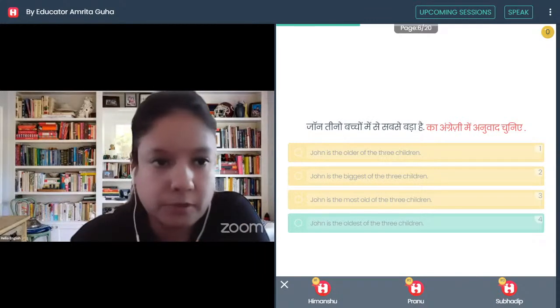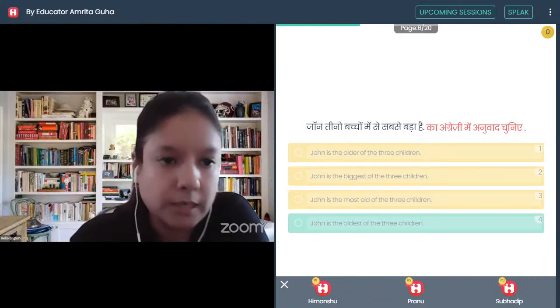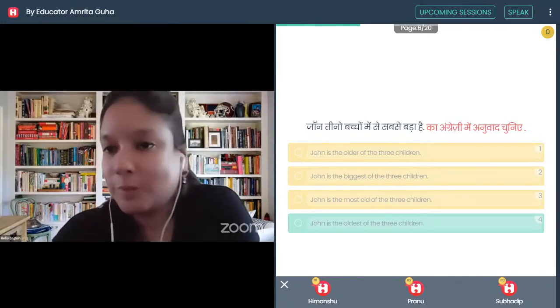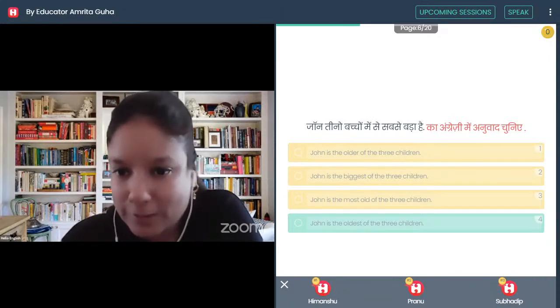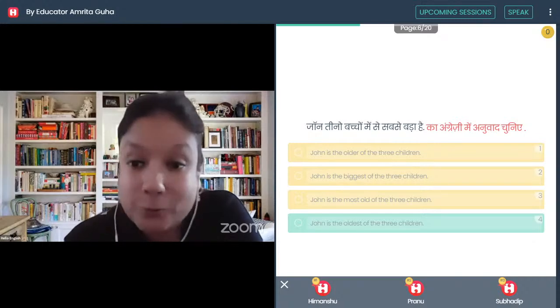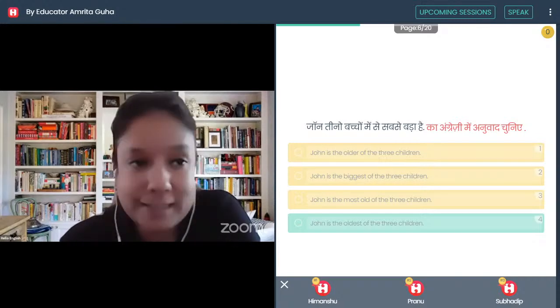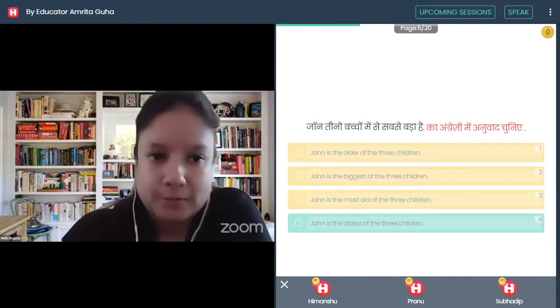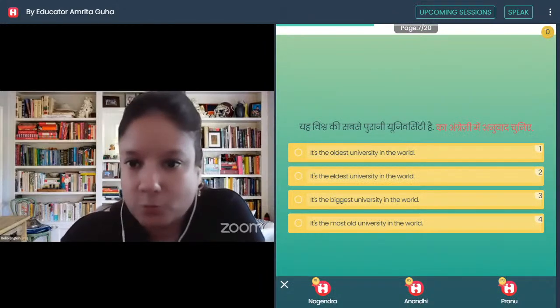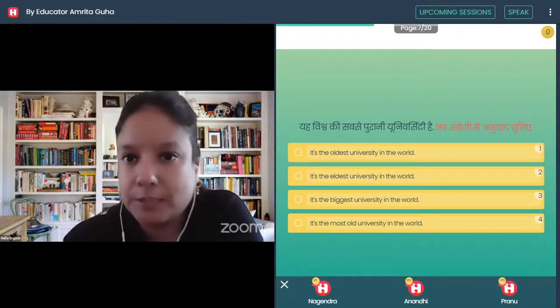Older is the comparative form, so that is also ruled out. And most old, the superlative form is oldest, so the third option is also ruled out. Yes, Dipali, you got it right. Alia, second option, no, biggest is not the right option. I told you, biggest is generally used to refer to non-living things. So in this case, biggest is ruled out. The fourth option is the right one.